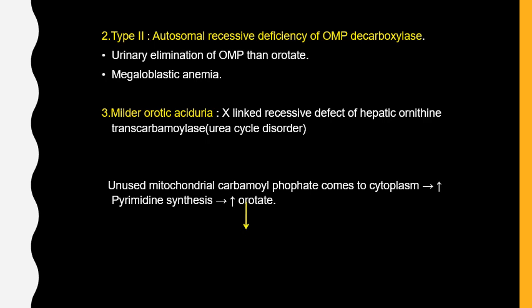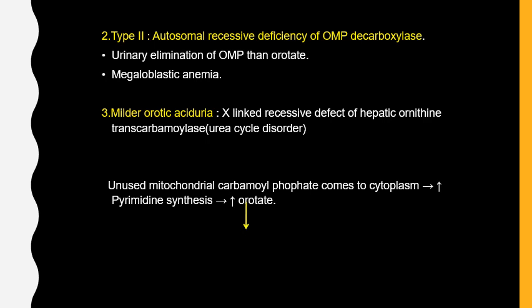Then another one, a milder orotic aciduria, is due to a defect of hepatic ornithine transcarbamylase. We know that OTC is an enzyme responsible for the urea cycle, so deficiency of this enzyme causes a urea cycle disorder. What will happen? The unused mitochondrial carbamyl phosphate comes to the cytoplasm, increasing pyrimidine synthesis.